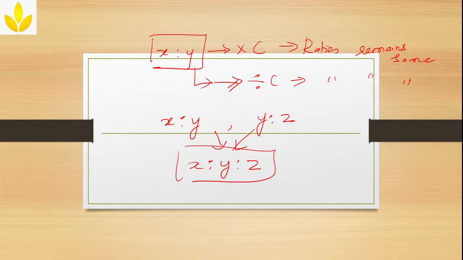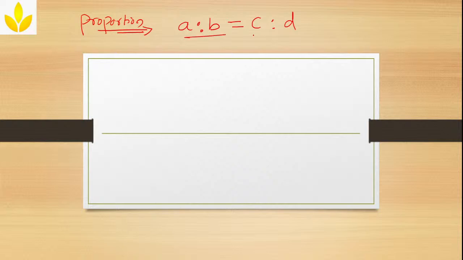Let us understand what is proportion. The next thing is proportion. Now what is proportion? The equality of two ratios is called proportion. If A is to B is one ratio and C is to D is another ratio, the equality of two ratios is called proportion. You can also write this as A is to B proportion C is to D. Clear? So you can write the proportion in any manner.